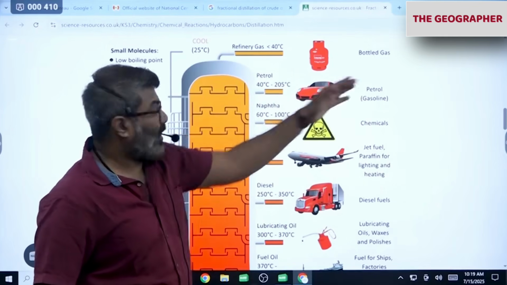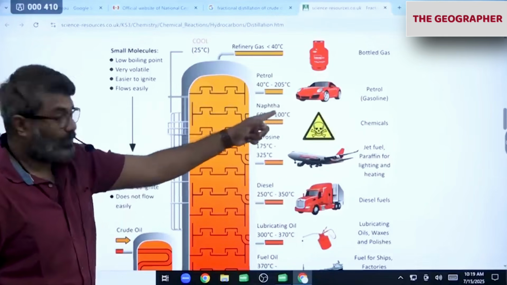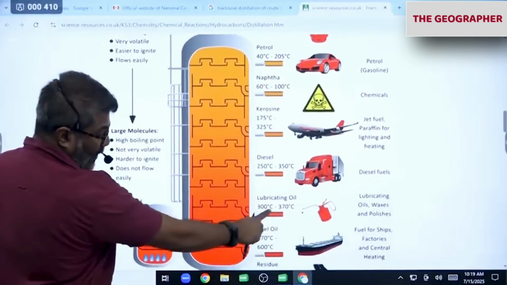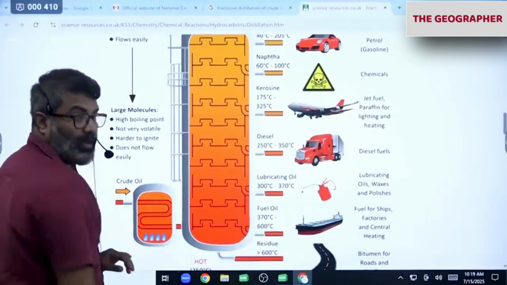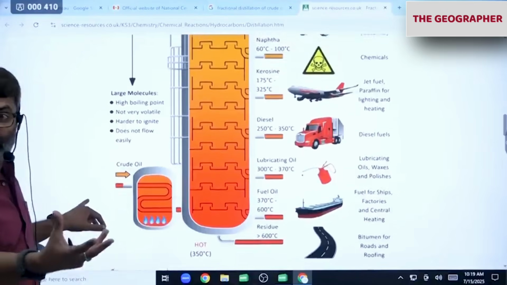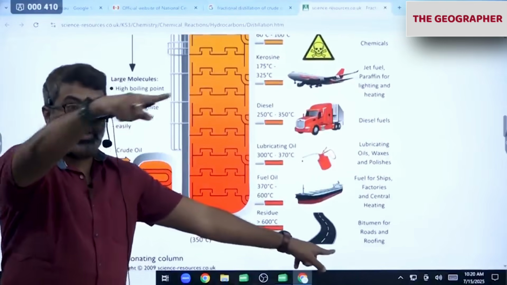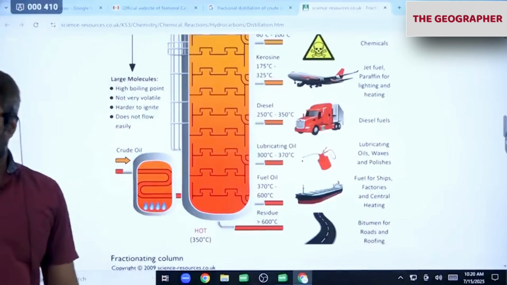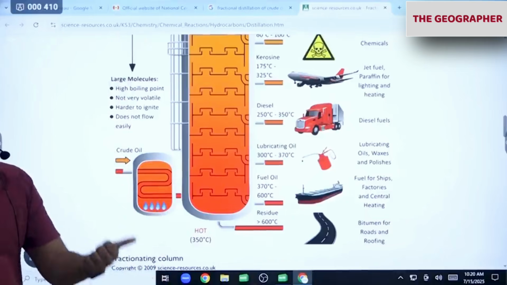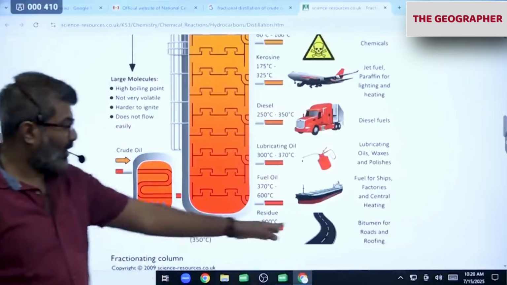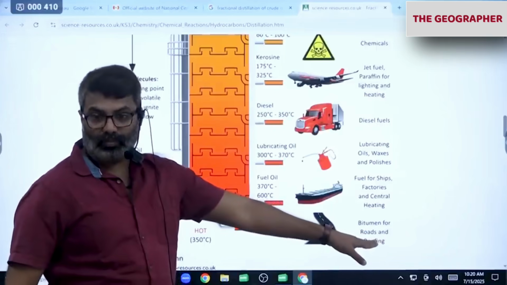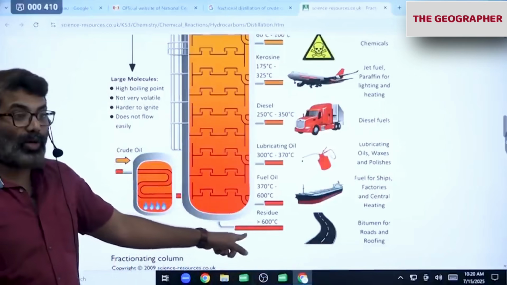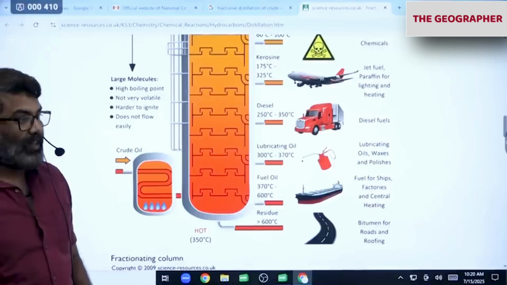Then other byproducts you notice: petrol, naphtha, kerosene, diesel, lubricating oil, fuel oil, at different temperatures. Finally, the residue that is left is tar. It is used for making roads. Outside, the road is there, no? It is this bitumen road. It is called asphalt or bitumen. So many words they use. This is bitumen road, tar road. Everywhere you see tar road, black. You got it? It is a byproduct of refining, from the fractionating column.